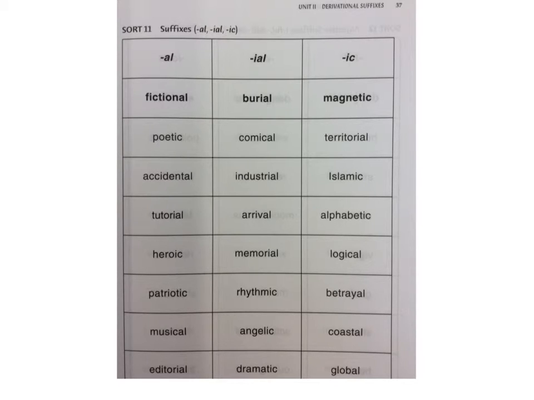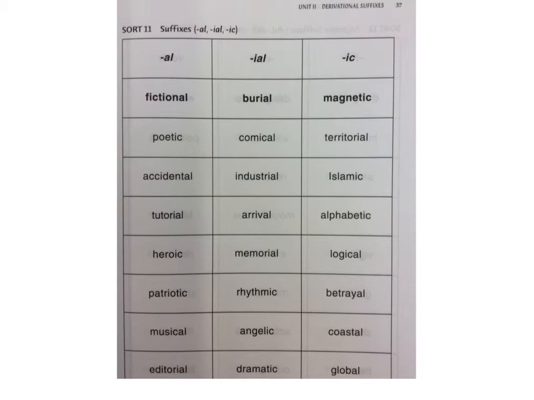or cognates. So just before you go and sort your words into the columns based on their suffix, think like fictional has to do with fiction. So if something is fictional, it's related to fiction. Bury is a verb, and then burial is the noun that's associated with that. So when we bury someone, it is a burial.